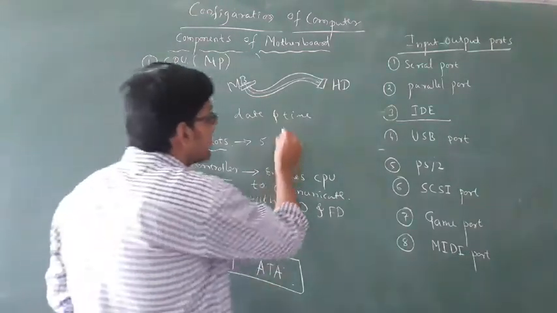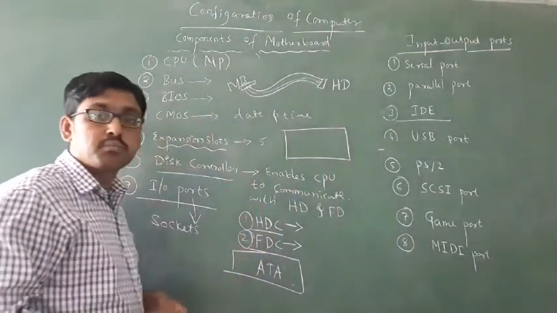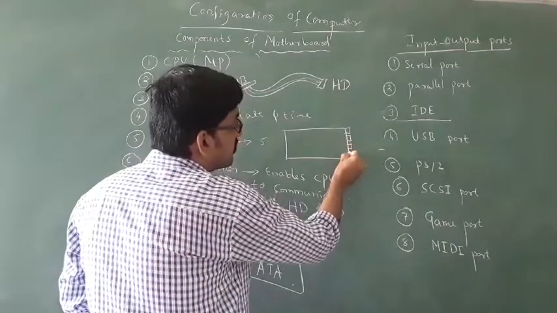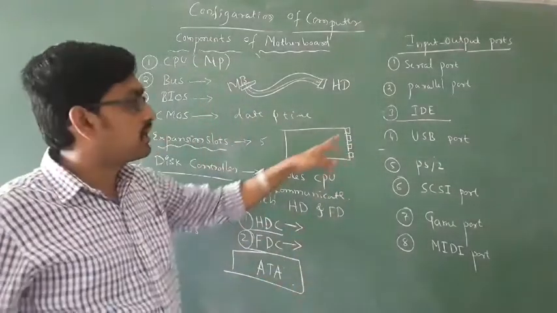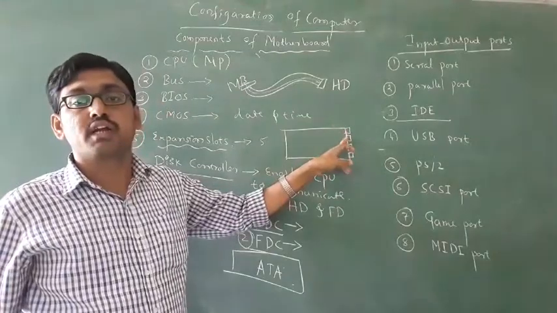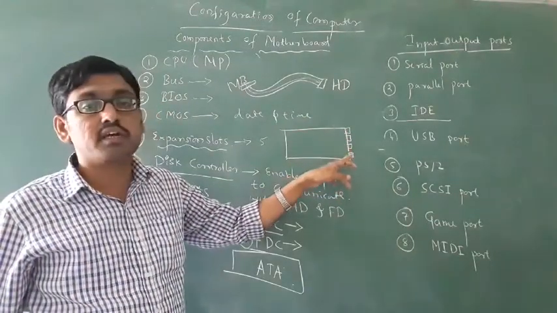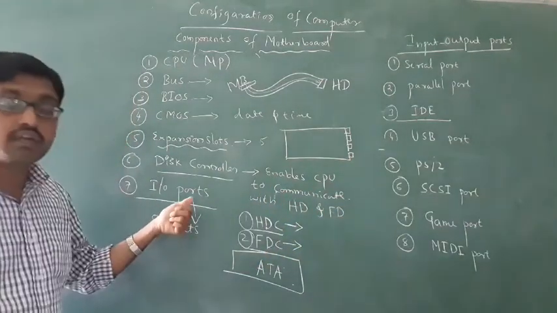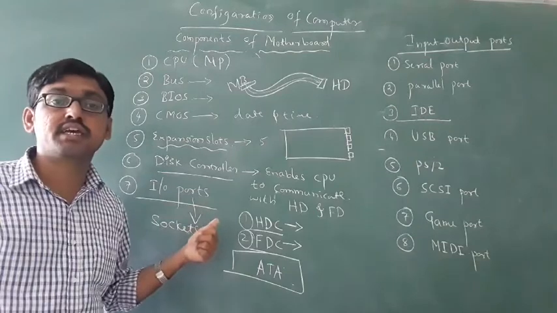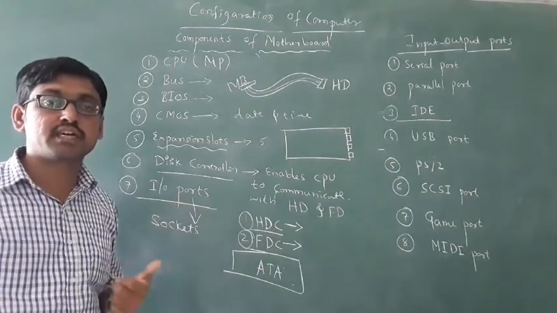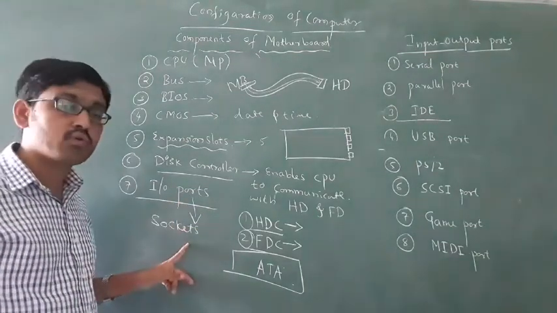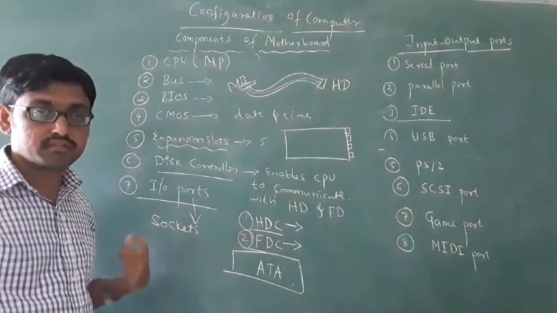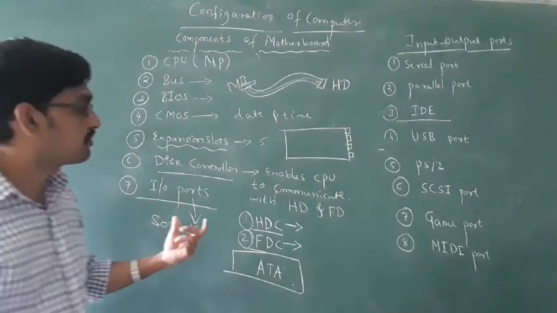For example, take this as the motherboard. The ports are attached here. To one port you connect the keyboard, to another port you connect the mouse, then a printer, a modem, like this you can connect. Ports are very useful to connect external devices. These are the sockets at the back of the computer to connect external devices. This is about a port.